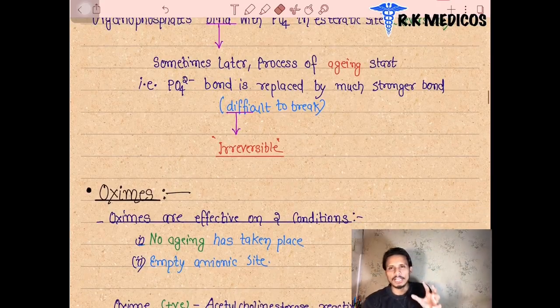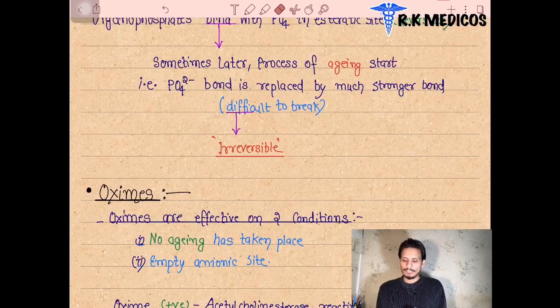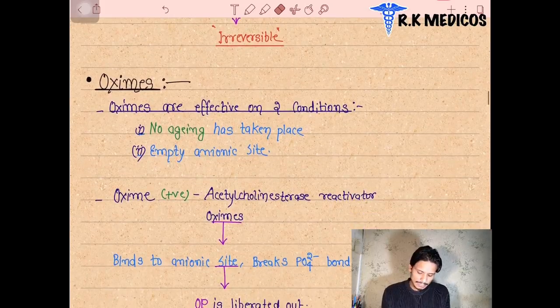But when the organophosphates are binding in the initial stages, we can exchange this phosphate group with several other drugs. We want to remove it. The oximes are a group of drugs, another group of drugs.